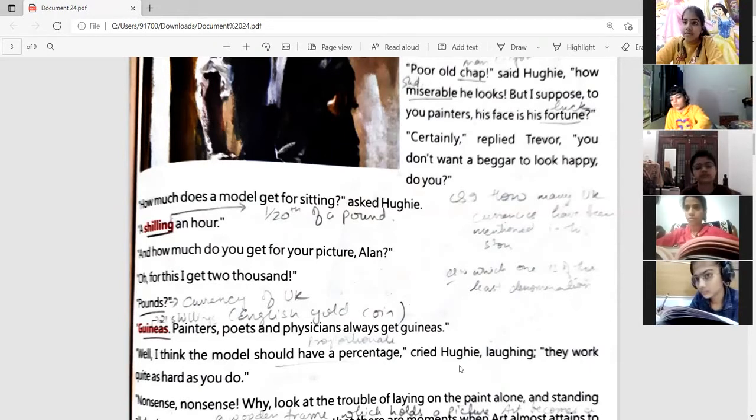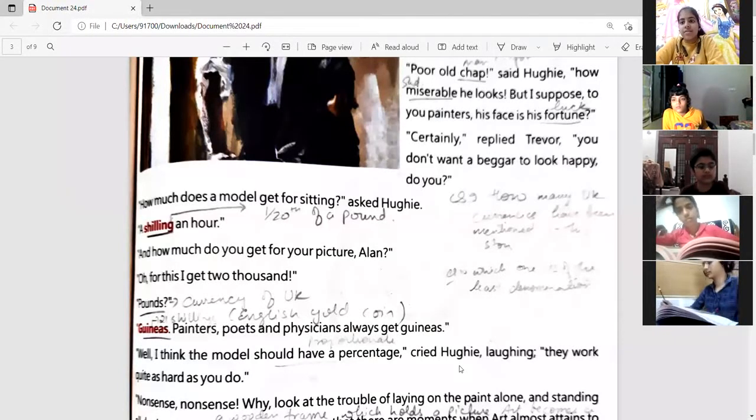You are getting so much, and this man is only getting a shilling for standing an hour. So he should get a percentage. It means that in whatever amount you sell the painting, you give a certain percentage of that amount to this beggar. For example, if you are giving him 10%, and you are selling the painting for 2000 guineas, then you should at least give him 200 guineas. This is what Hughie is saying because he is very generous, very considerate. So, he's saying that a certain percentage should be given to him.